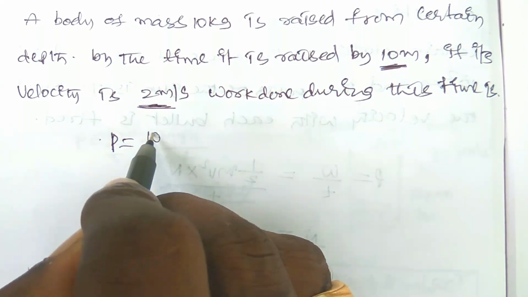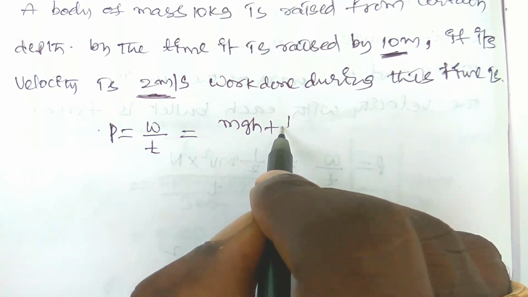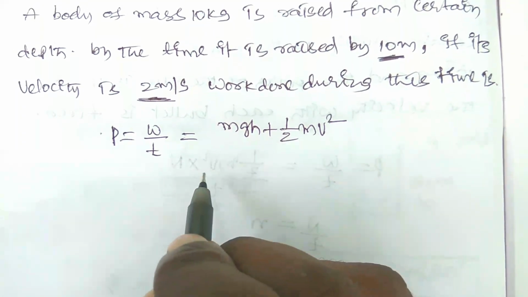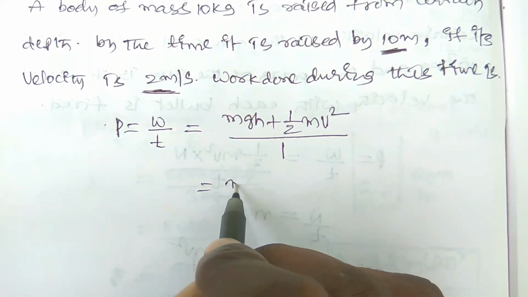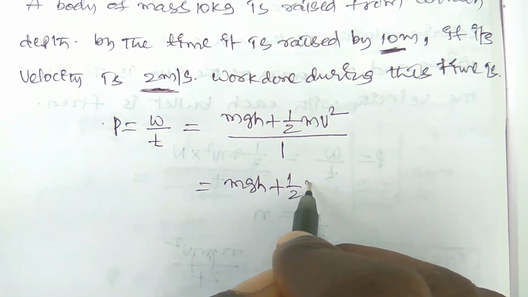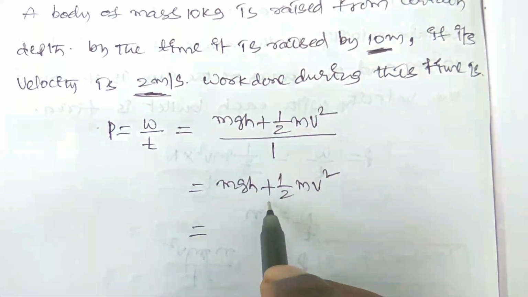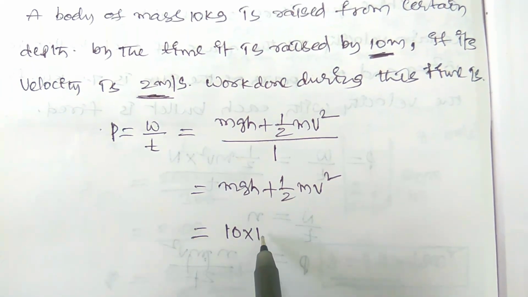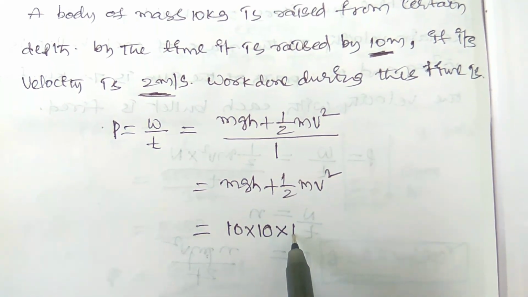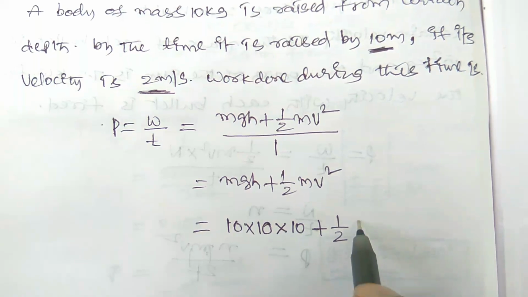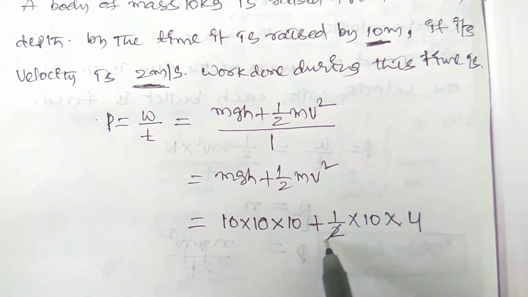So power is equal to W by T. The work done should be in the form of potential energy plus kinetic energy, by time, and time is nothing but 1 second. So here it is equal to mgh plus half mv square. Here m, the mass of the body, is 10 kg, into g equal to 10, and h is 10 meters of height, plus 1 by 2 into m means 10 kg into v means 2 meter per second, 2 square is equal to 4.